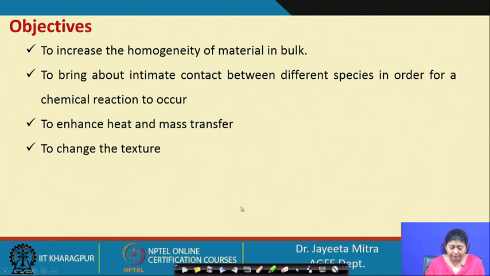If proper mixing does not take place with the flour material, the texture of the final product will not be good. The expansion will not be proper, and the quality of the final product will not be proper. So, the purpose of mixing and agitation is to change the texture also.